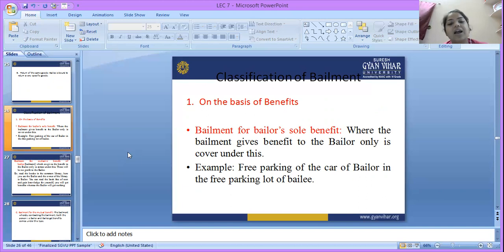For example, free parking of the bailor's car in a free parking lot. Here there is only the benefit of the bailor, provided by the bailee. There is no benefit to the bailee because it is free parking, there is no cost for parking a car.